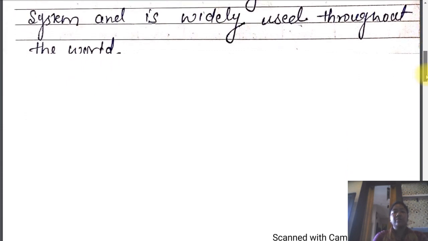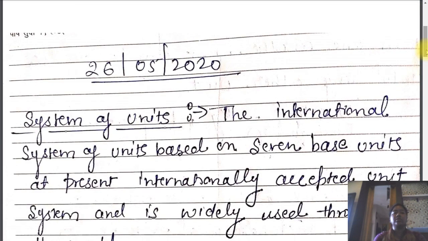Then after that, today we are going to discuss the topic system of units. Whenever we talk about the system of units, what do we understand by it? System of units means it is a collection or a set of some units.